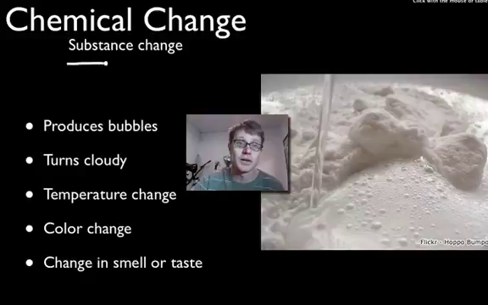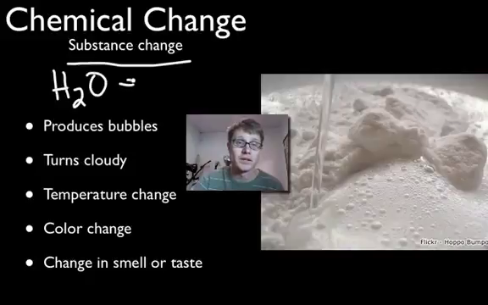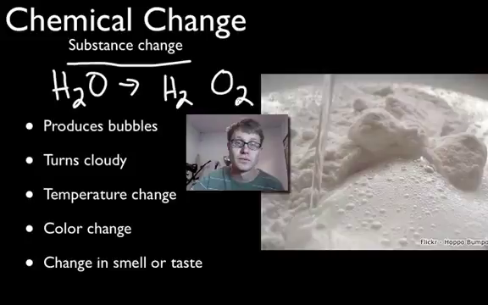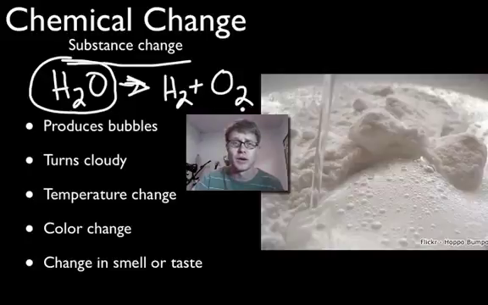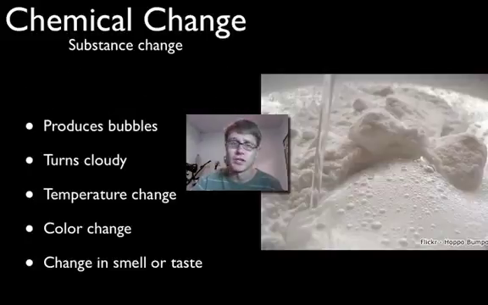A chemical change is when you have a substance that changes. And so, for example, if we go back to water again, if I were to break down water into its gases, H2 and O2, then you'd know that I don't have water anymore. I have hydrogen gas and I have oxygen gas, and so we'd know that a chemical change has occurred. In other words, the substance on one side yields, that's what this sign means, yields two new substances on the right, and these would be the products over here. And so we'd say a chemical change has occurred.